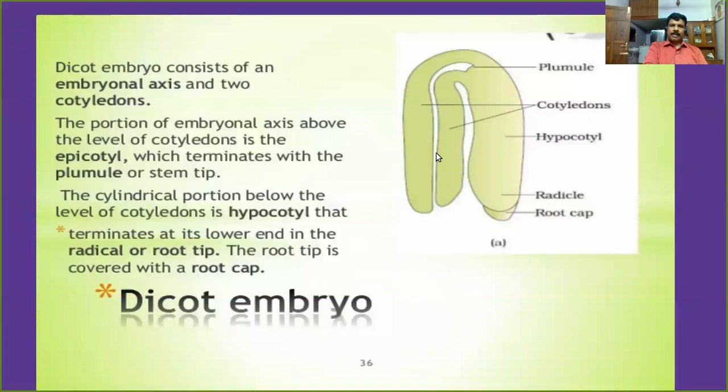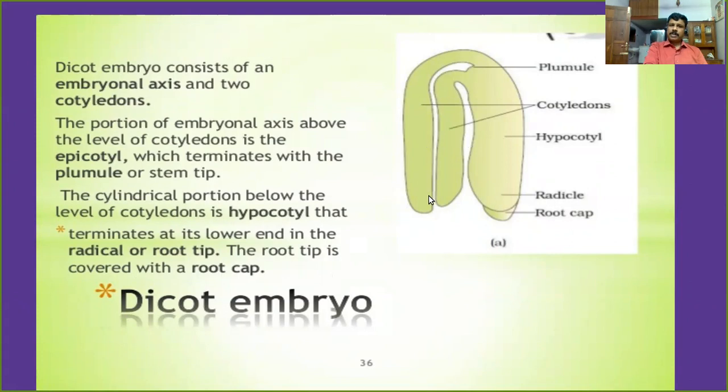This dicot embryo consists of an embryonal axis and two cotyledons. You are very familiar. It has two cotyledons, so a dicot embryo consists of an embryonal axis and two cotyledons.